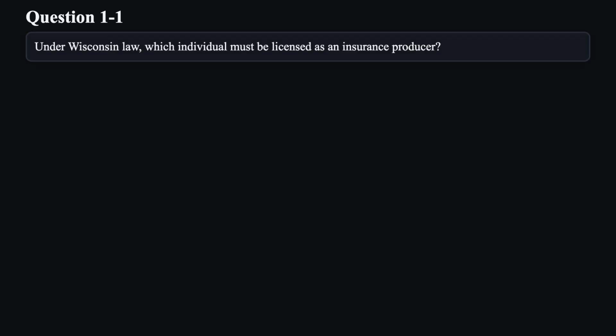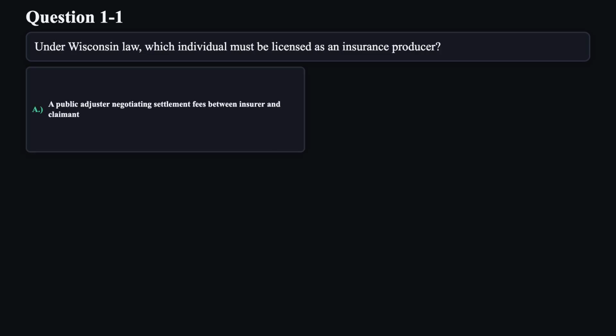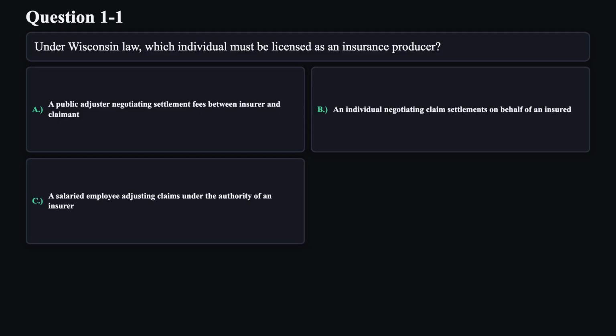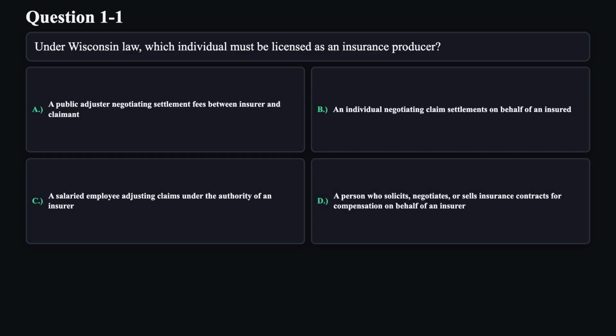Under Wisconsin law, which individual must be licensed as an insurance producer? A, a public adjuster negotiating settlement fees between insurer and claimant. B, an individual negotiating claim settlements on behalf of an insured. C, a salaried employee adjusting claims under the authority of an insurer. D, a person who solicits, negotiates, or sells insurance contracts for compensation on behalf of an insurer.